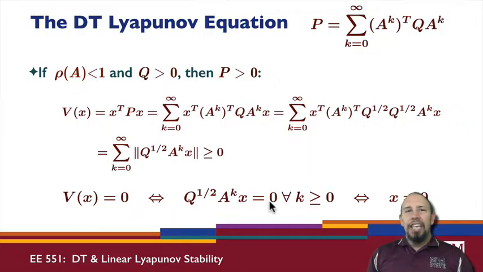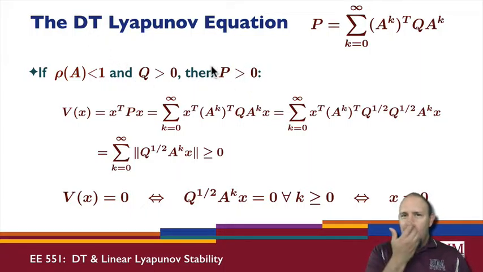Now, when k is equal to 0, notice what happens. A to the k is the identity matrix, and so I have Q to the power 1/2 times x. But Q is positive definite, therefore it is invertible. The only way then this can be equal to 0 is if x itself is 0. So x is equal to 0 if and only if this is equal to 0 for all k, which is equal to 0 if and only if V of x is 0. So we have proven the discrete time Lyapunov equation, and we've proven that P is positive definite. Okay, sweet.